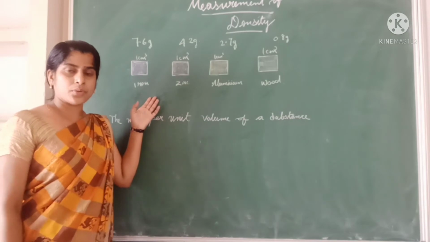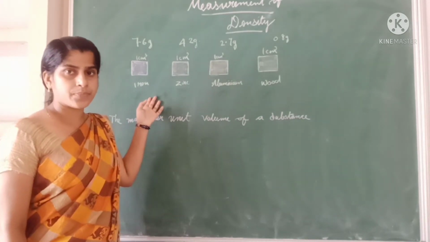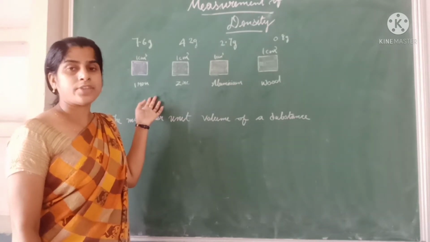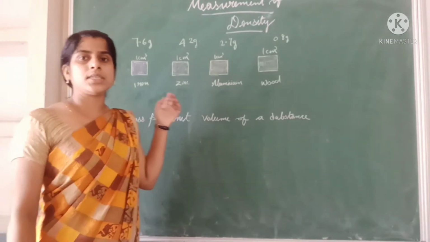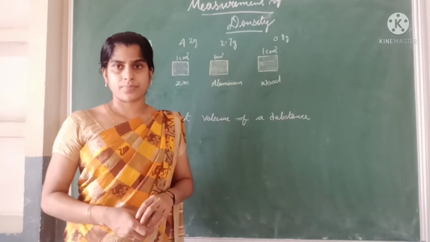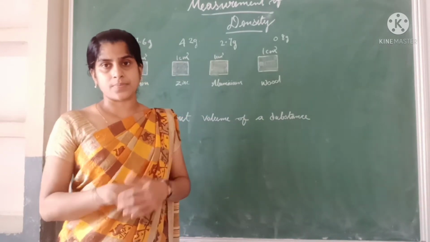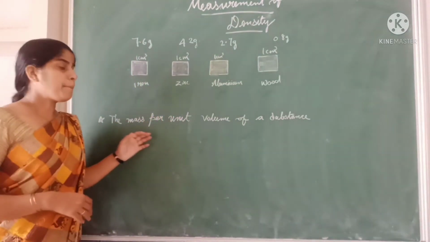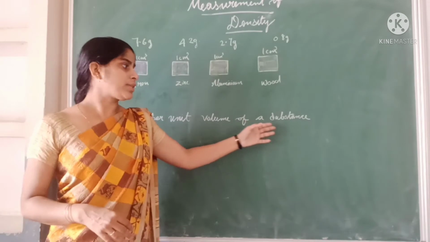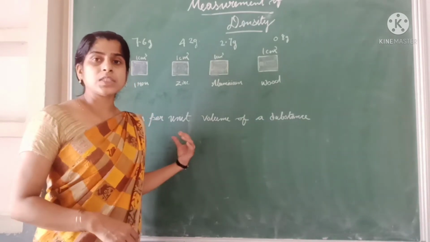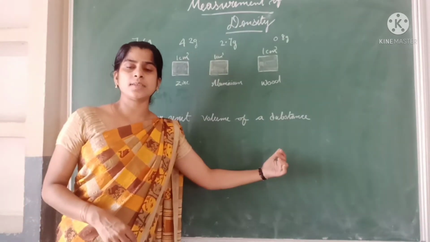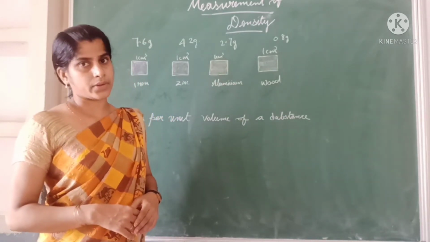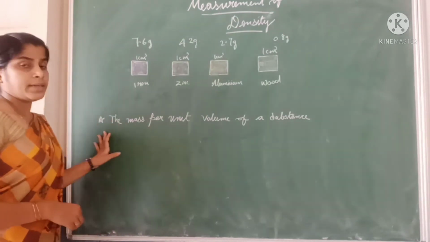I hope all of you understood this experiment. Now let us discuss the definition of density. What is the definition of density? The mass per unit volume of a substance is known as density.